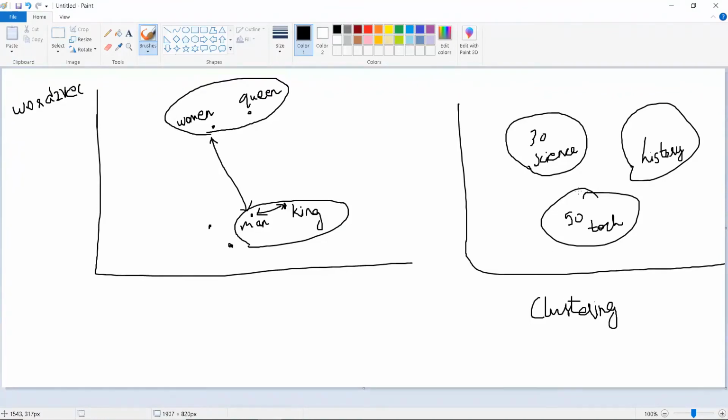What it actually does is cluster similar documents to each other. It also uses Euclidean distance and groups all the documents to each other. It also doesn't have any labels. It'll just group all the documents that are similar. Let's say this is one group, and this is another group, like that.